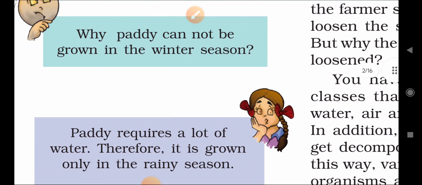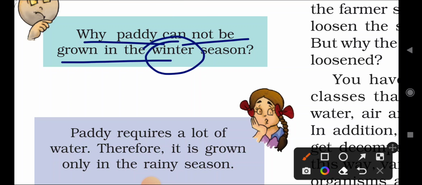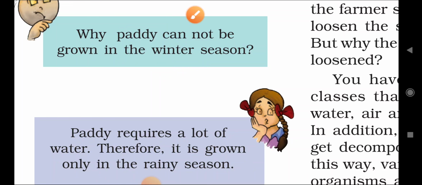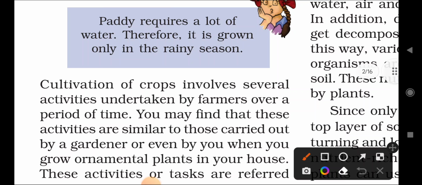So here the question they are asking is why paddy cannot be grown in the winter season. Paddy is always grown in the rainy season, but it cannot be grown in the winter season. Why? Because the growing of paddy requires a lot of water, so it is always grown in the rainy season. This is the reason they are always grown in the rainy season only, not the winter season.